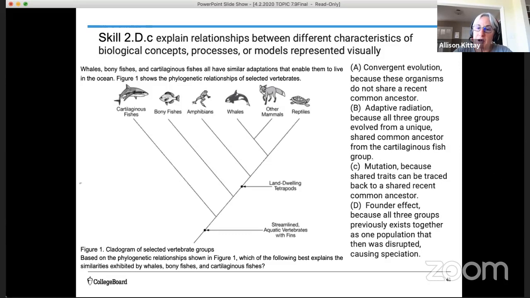B, adaptive radiation, because all three groups evolved from a unique shared common ancestor from the cartilaginous fish group. Okay, is that true? C, mutation, because shared traits can be traced back to a recent common ancestor. And D, founder effect, because all three groups previously existed together as one population that was then disrupted, causing speciation. So look at your choices, think about what we've already talked about today, look at your phylogenetic tree or cladogram, select your choice.